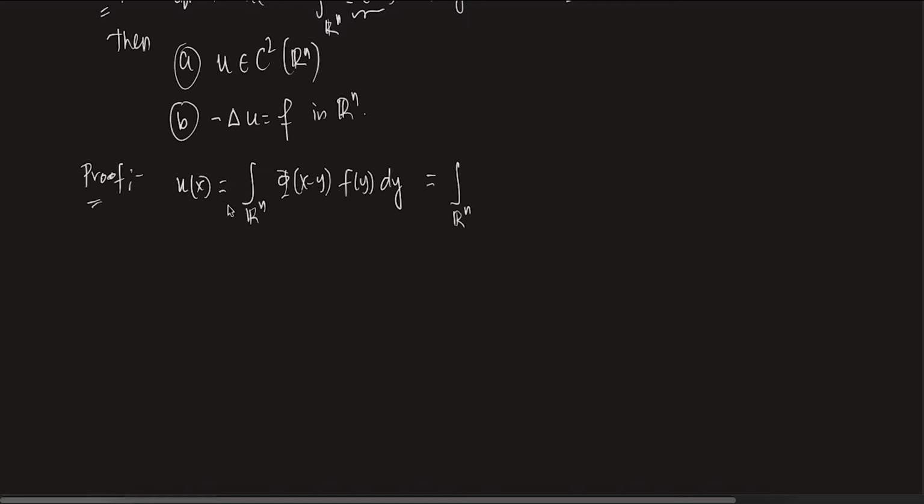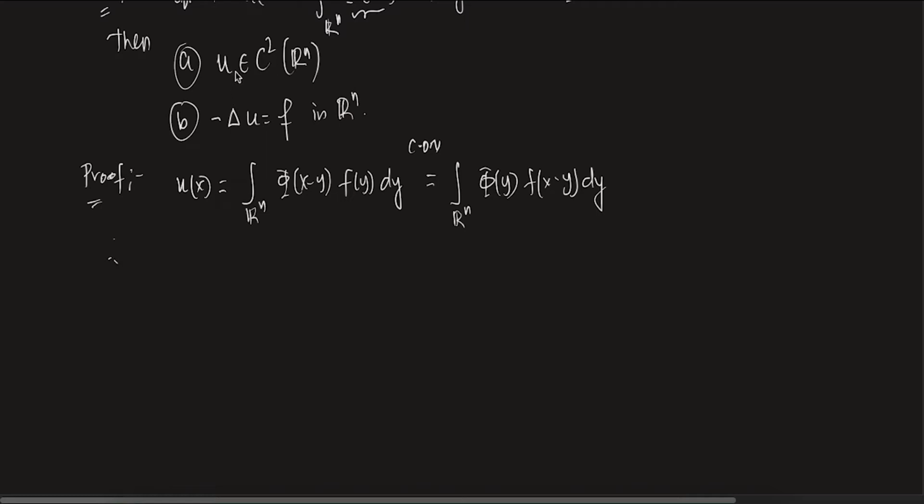So first of all, u of x is given by the integral over Rn of phi of x minus y f of y dy, right? Now I am doing a change of variable, which you can do yourself: phi of x minus y f of y dy becomes phi of y f of x minus y dy. Clear? Now I want to show u is in C2.